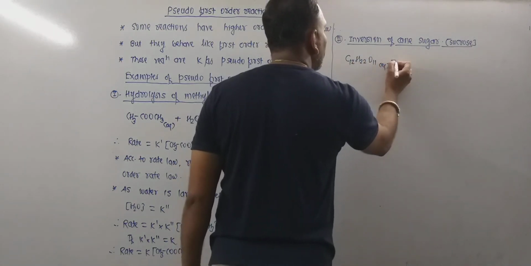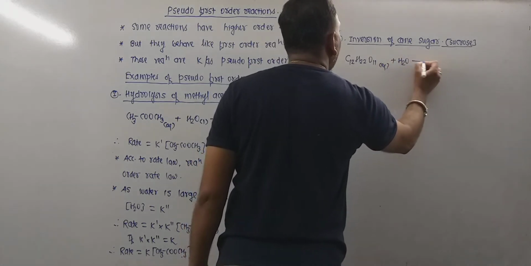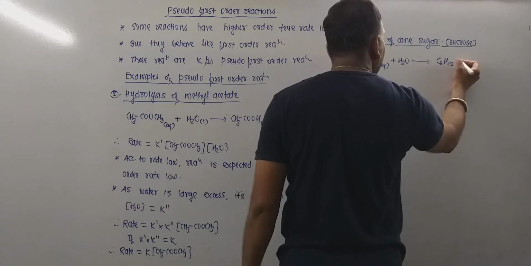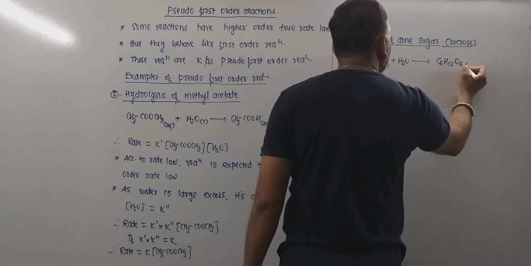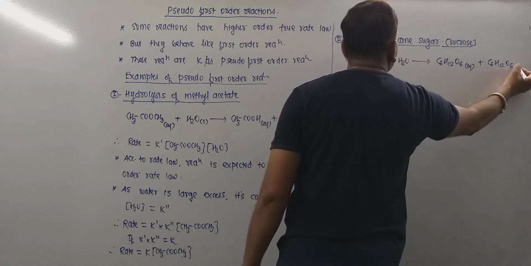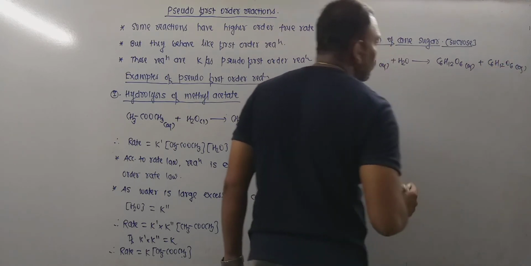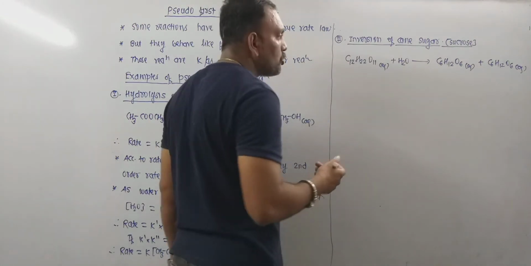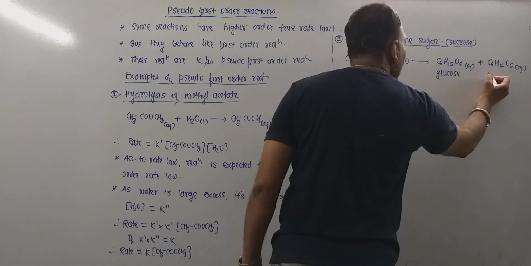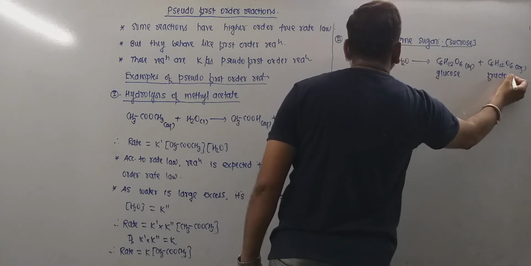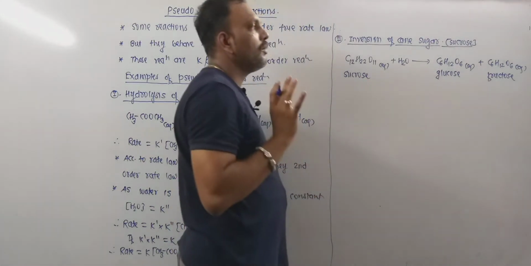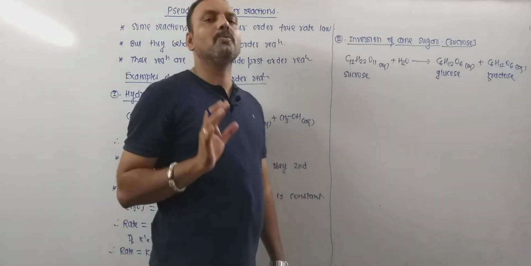When sucrose is hydrolyzed, we get a mixture of glucose, that is C6H12O6, and fructose, that is C6H12O6. Remember, glucose and fructose are functional isomers of each other. So this is glucose, this is fructose, and this is our sucrose disaccharide. So this is the inversion of cane sugar.